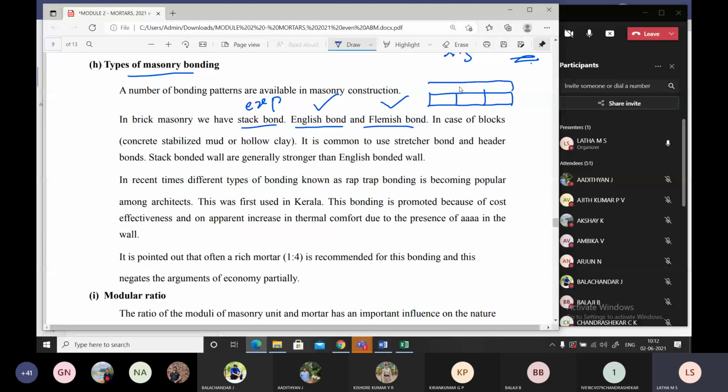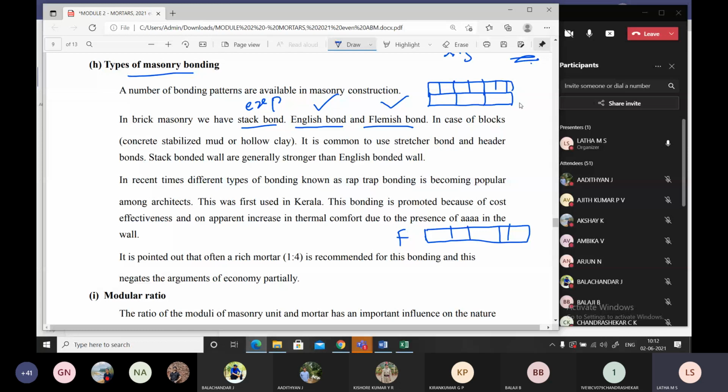What is Flemish bond? Header stretcher, header stretcher. Header stretcher pattern. Okay, good. Which one do you see in practical, Flemish bond or English bond now? Flemish. We look very much at Flemish bond. No problem. You can also go for English bond. It depends on the skilled labor who does that. He says Flemish bond is fine or English bond is also fine. Depends on your decision. Okay, both are good.